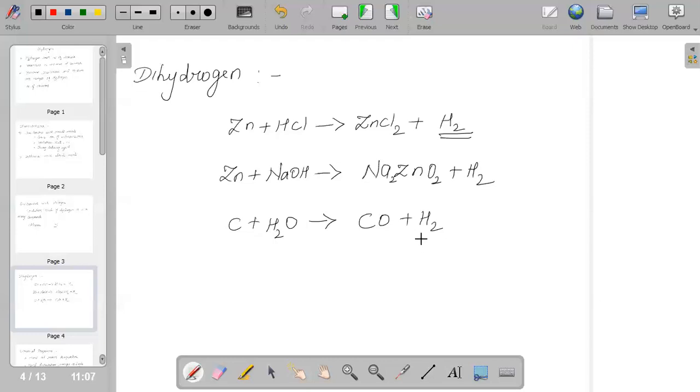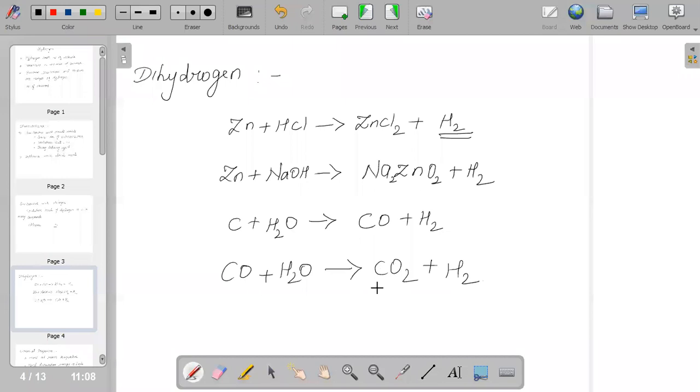And sometimes the carbon dioxide produced can be removed by scrubbing it with sodium arsenite. That is, when carbon monoxide reacts with H2O, it gives carbon dioxide and H2. The carbon dioxide which is produced in this can be removed by scrubbing it with sodium arsenite.